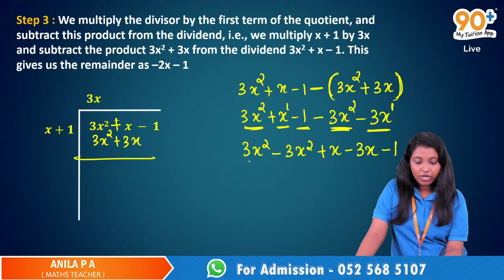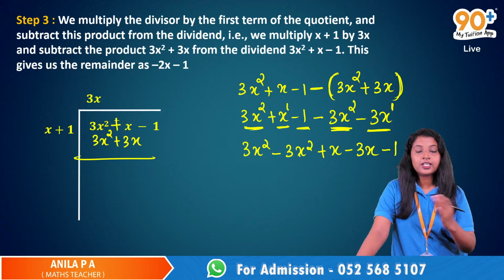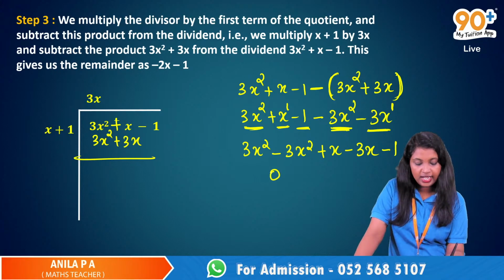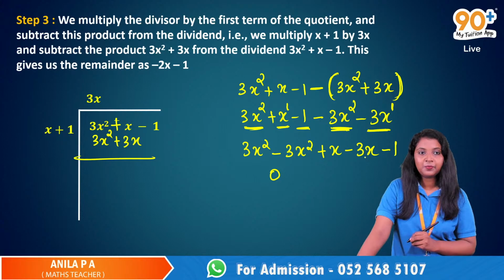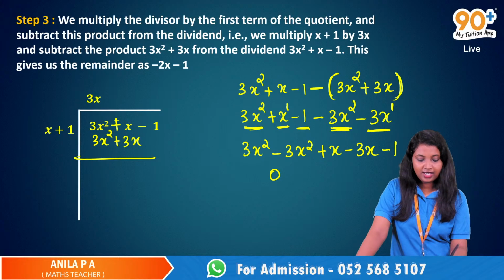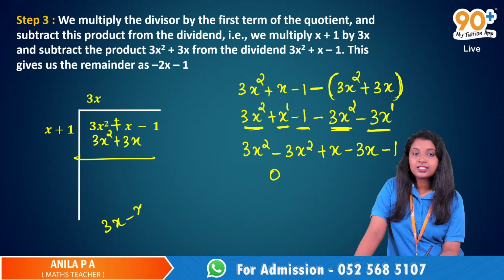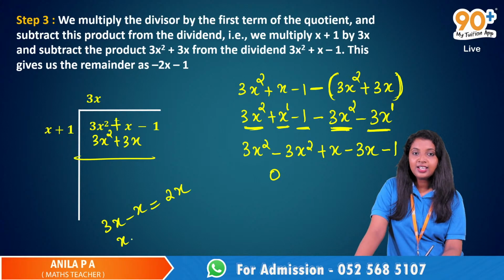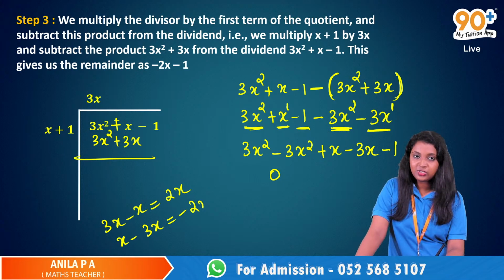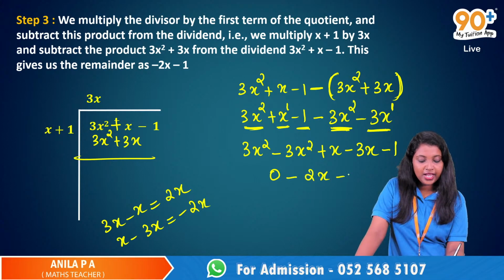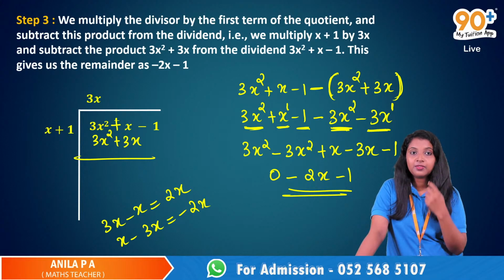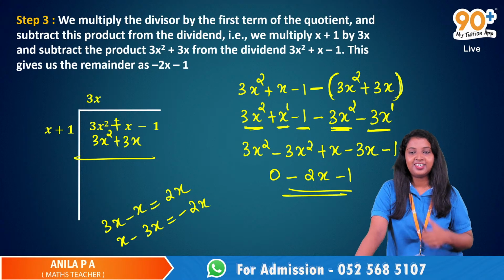Yes, ma'am. Now what about 3x squared minus 3x squared? Isn't it 0? Yes, that is 0. Then x minus 3x is 2x. What is then x? 3x minus x, that's 2x. 3x minus x is 2x. So what is x minus 3x? It would be minus 2x. Yes, minus 2x. So this is minus 2x minus 1. That is how we got this negative 2x negative 1. Okay, understood.